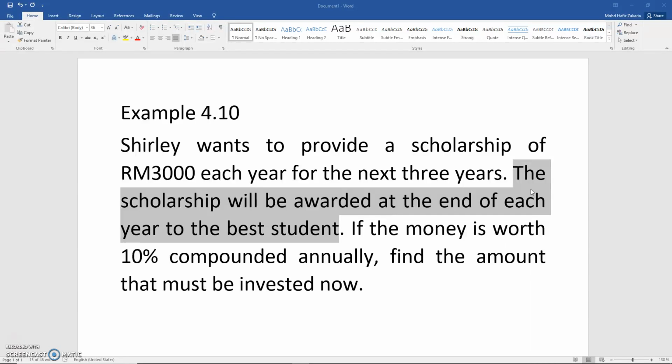Even though, let's say, you encounter a question that did not mention whether the payment was made at the beginning or at the end, if there is nothing mentioned about it, assume that it is a question of ordinary annuity certain, for this book. Otherwise, if there is a mention of certain other kinds of situation, then we will answer the question accordingly. So for this case, it is ordinary annuity certain, which means we can answer the question just like we did before. So let's try to answer it.